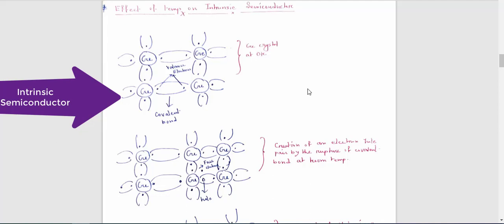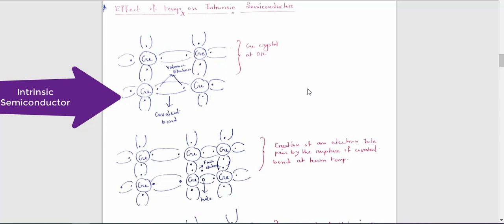If all the valence electrons are paired with each other through this covalent bond, that means there are no free valence electrons. Now if you have no free valence electron, what happens? All the electrons lie in the valence band, that means your conduction band is totally empty. Now if your conduction band is totally empty, so what happens? Conductivity is 0.